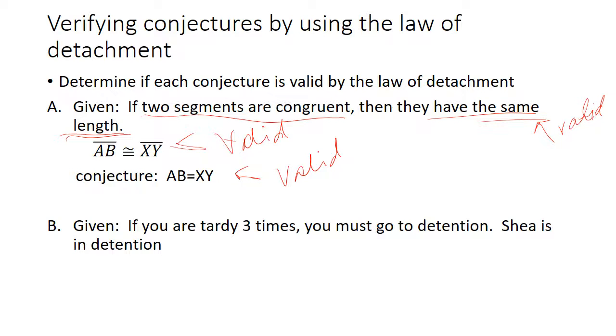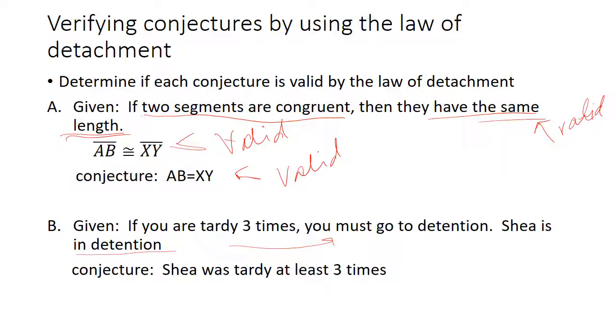All right, let's try another one. So let's say your given is, if you're tardy 3 times, you must go to detention. And Shay is in detention. These are facts. Okay, so if you're tardy 3 times, you go to detention. Shay is in detention. So our conjecture is that Shay was tardy at least 3 times. Okay, so the conclusion here, Shay is in detention. Does that mean that she was tardy 3 times?